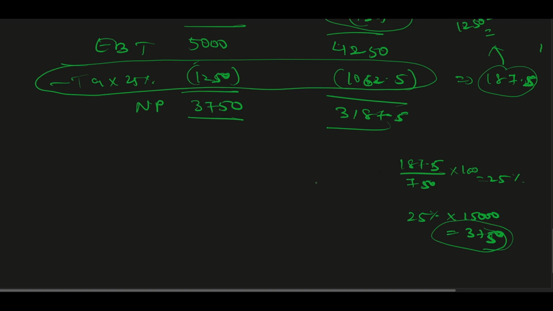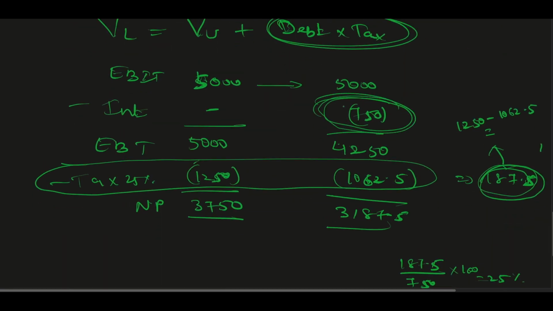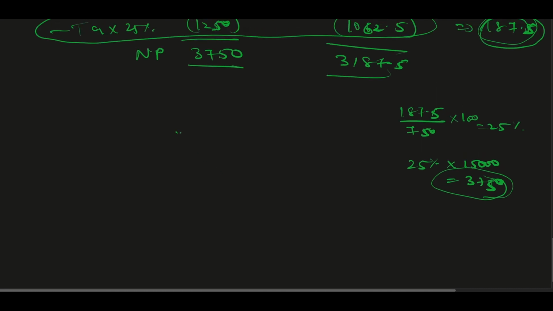Another way to prove this is, I have saved 187.5 and also 750 is coming through debt. So the cash flow here is 750 plus 187.5. Now if I take this as 25%, this amount also will come to 3750.